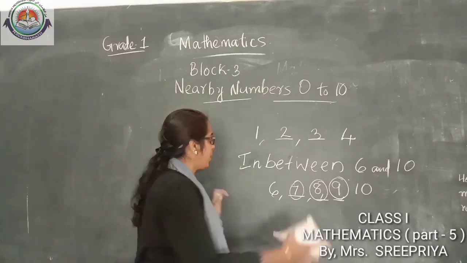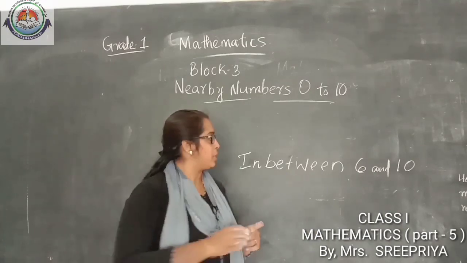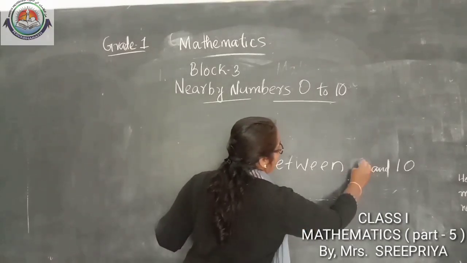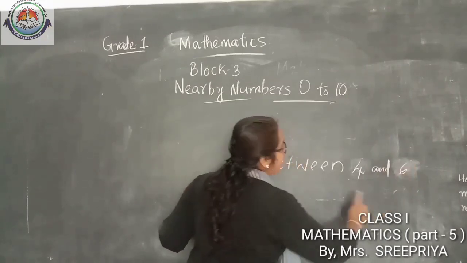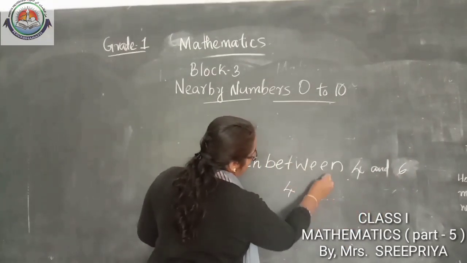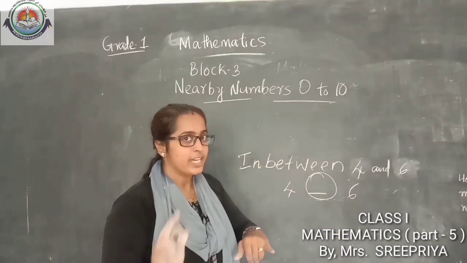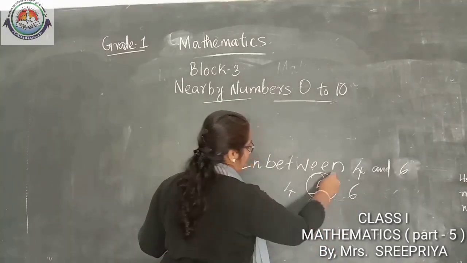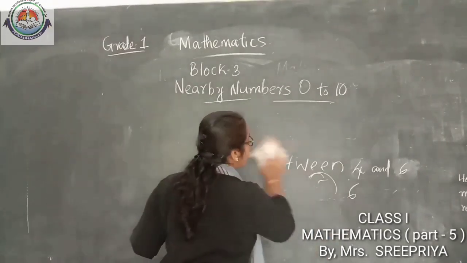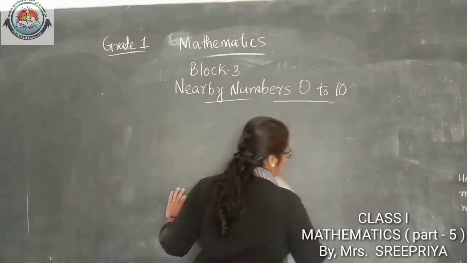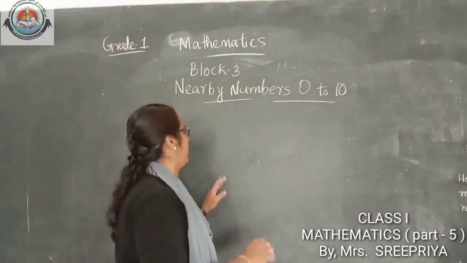Okay, what about in between 4 and 6? What will be there in between 4 and 6? Yes, 5. In between 4 and 6, 5. Very good. So, what all the things we studied? After number, before number and in between.